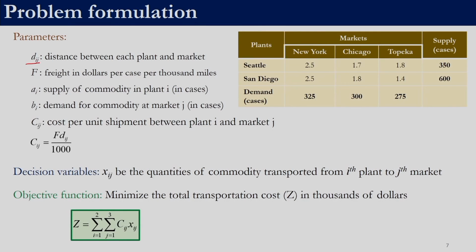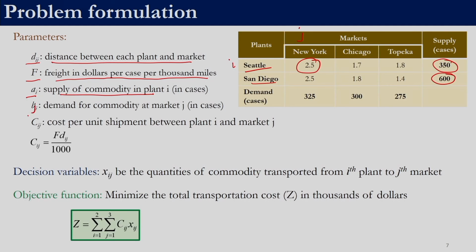Let us use the notation Dij to denote the distance, with i for the plants and j for markets. So, the distance between a plant and market would be indicated by Dij. D11 can be the distance between Seattle and New York, which is 2.5. F is the freight in dollars per case per 1000 miles, which is given as 90. Ai is the supply of commodity at plant i. So, A1 is 350 and A2 is 600, because that is the maximum number of cases which can be shipped from Seattle and San Diego respectively.